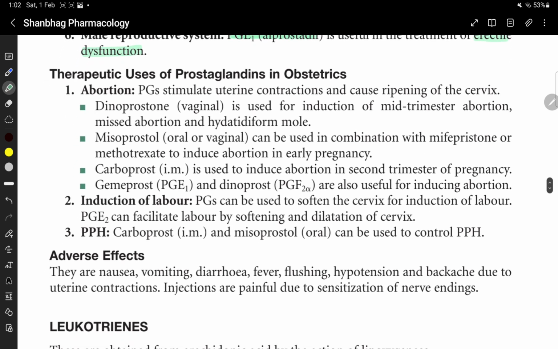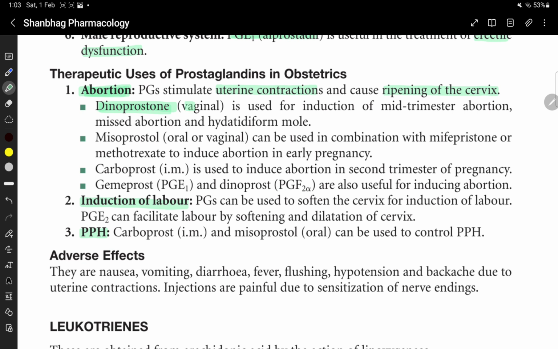Therapeutic uses of prostaglandin in obstetrics: abortion, induction of labor, and PPH. Abortion. Prostaglandins stimulate uterine contraction and cause ripening of the cervix.